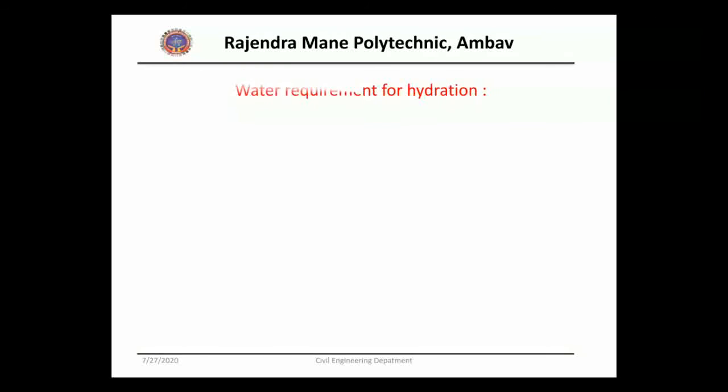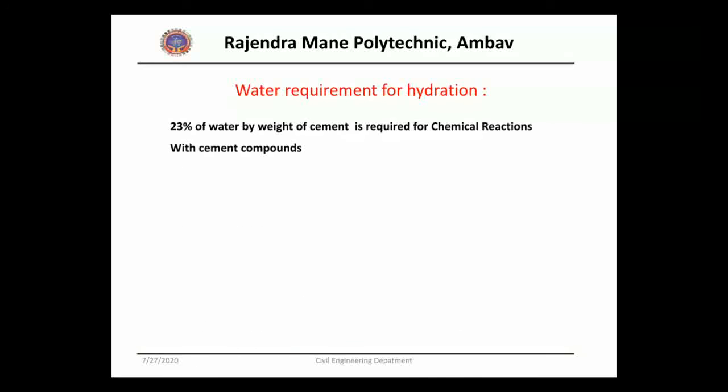The water requirement for hydration of cement is about 23% by weight of cement for chemical reactions with these cement compounds. Another 15% of water is required to fill the gel pores of the cement paste. That means a total of 38% of water is required to complete the hydration reaction.